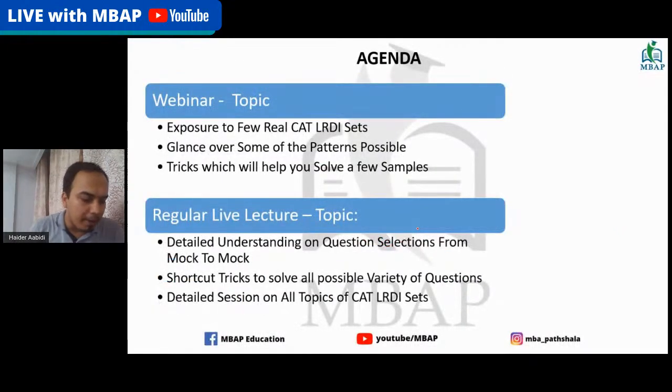Now, this is the agenda for today: the exposure for the real CAT LRDI sets. We're going to take some CAT LRDI sets today, which are from the actual CAT papers. We don't have access to all the CAT papers for all the years.